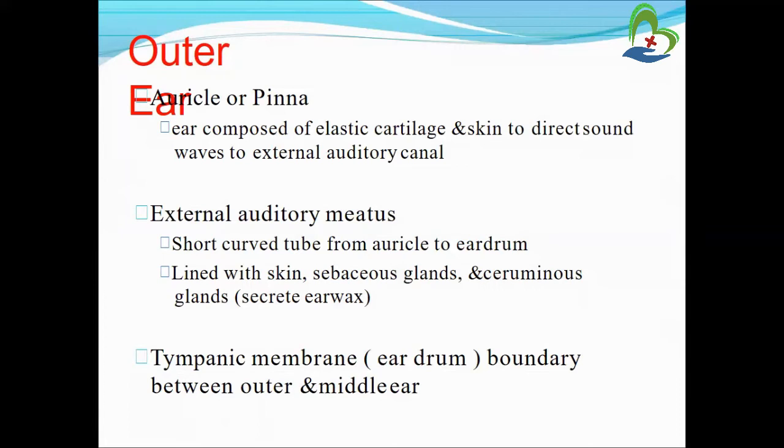Now, the external auditory meatus is a short curved tube from the auricle to the eardrum, lined with skin, sebaceous glands and ceruminous glands that produce cerumen. And the tympanic membrane, also known as the eardrum, is the boundary between the outer and middle ear.